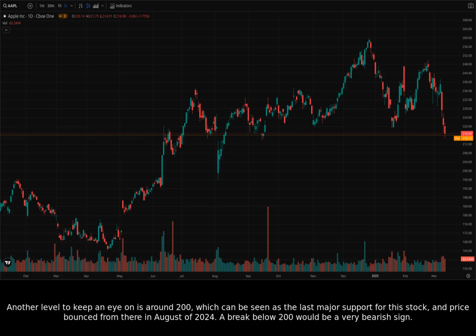Another level to keep an eye on is around 200, which can be seen as the last major support for the stock, and price bounced from there in August of 2024. A break below 200 would be a very bearish sign.